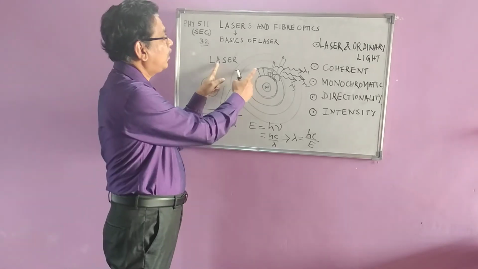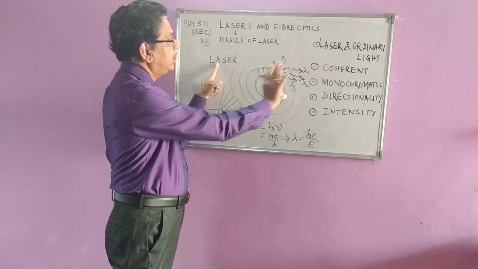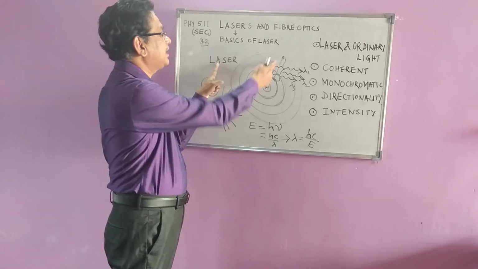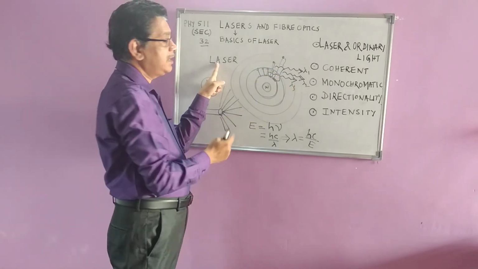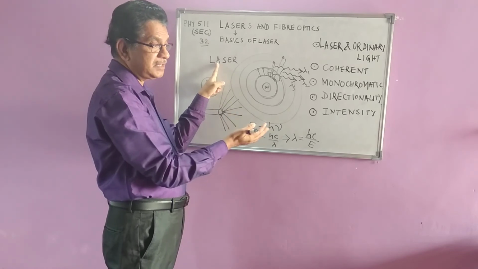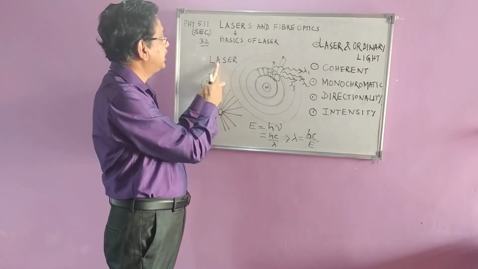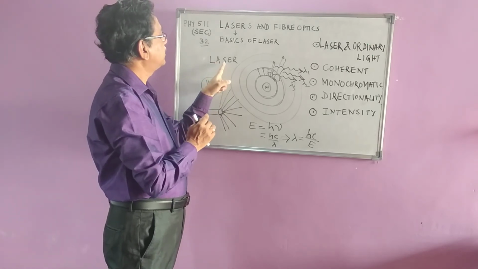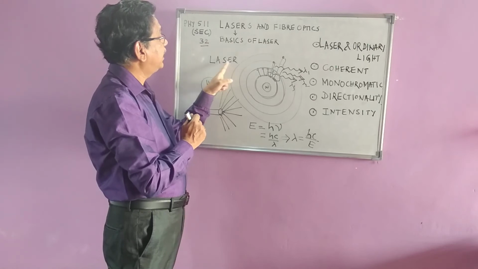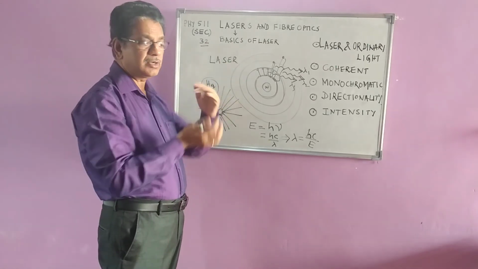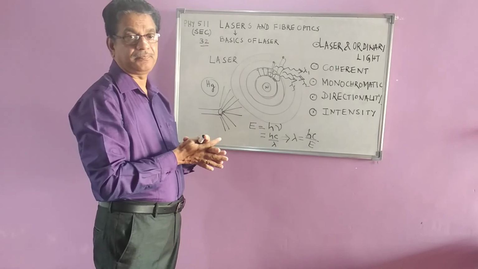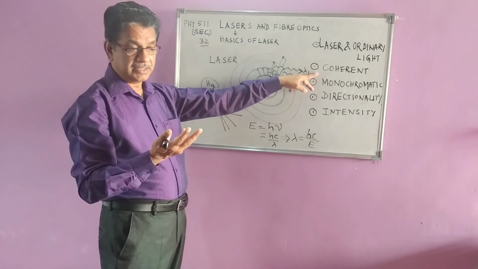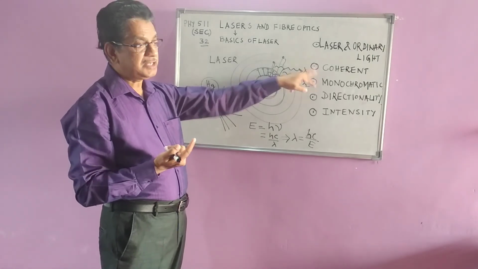Amplification means what? Now all the 3 things, when they come outside at a time, you are seeing the amplification, light intensity is more. Here, at different wavelengths, they will have different energies, different frequencies, and hence they are not coherent. Now in this case they are coherent, right? All same, amplification is taking place, and by what means? Stimulated emission of radiation. You are stimulating it to come to one particular energy state. So that is why laser light is coherent. Coherent means same wavelength, same frequency, same energy light output you are getting.